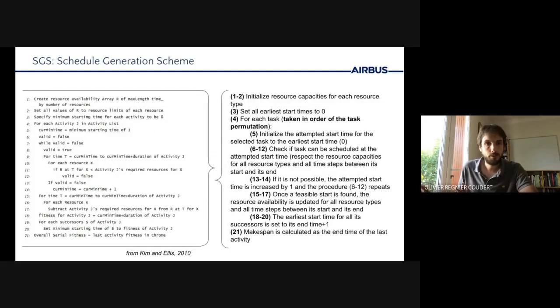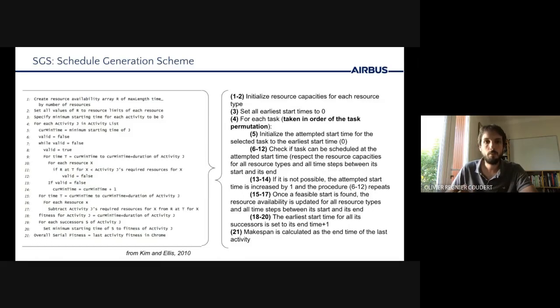So without entering into the details of SGS, it's still important to understand that the SGS procedure constructs a schedule by inserting at the earliest the tasks in the order they come in the input permutation. So tasks at low indices in the permutation will have a higher priority than tasks placed at higher indices.